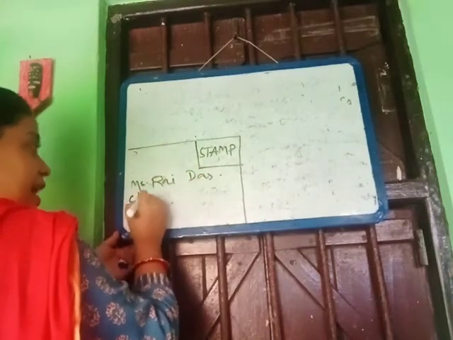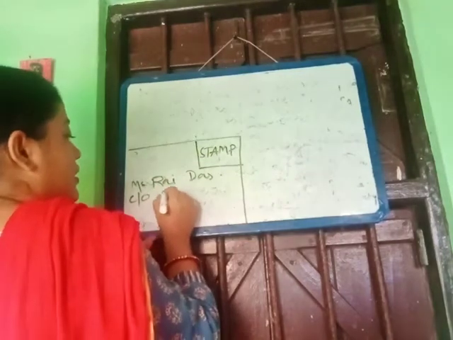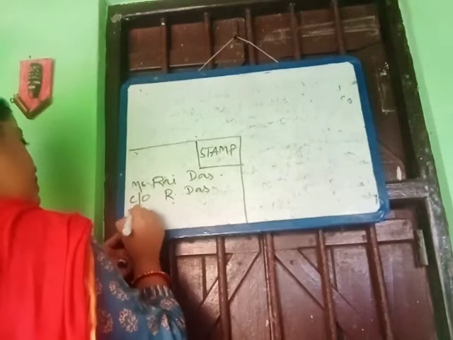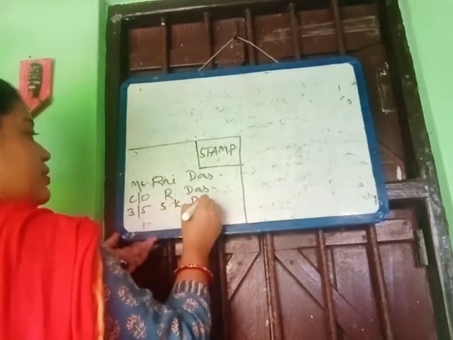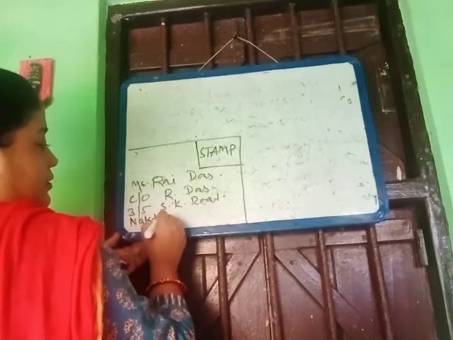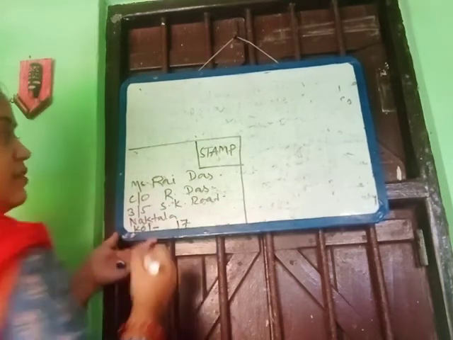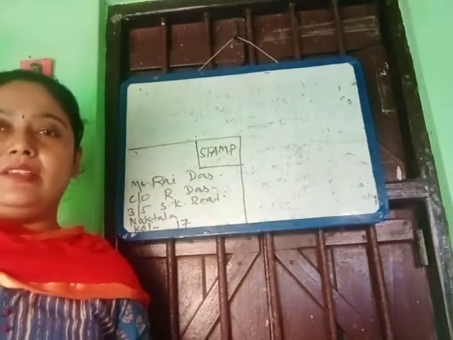Then care of, then her mother or father's name. Care of R Das. Then 3/5, anything you can write, SK Road, then Naktala, Kolkata. Suppose like 17. So only in this manner you will write the letter.